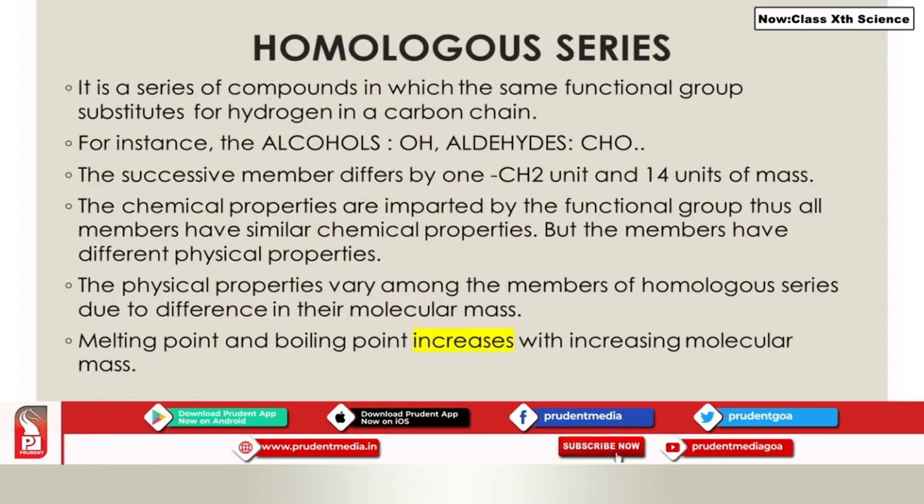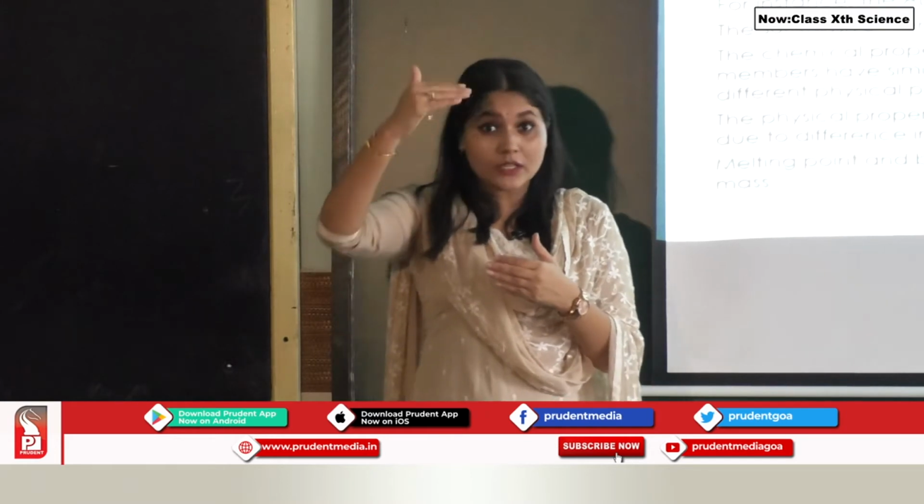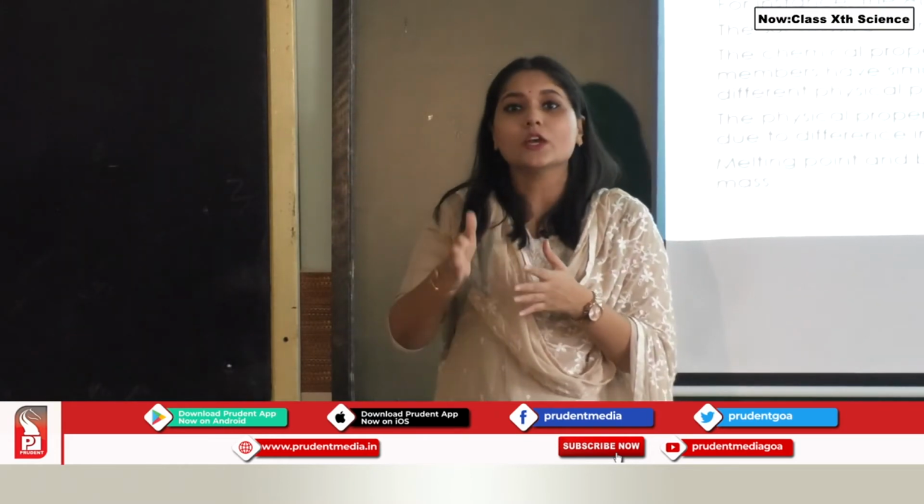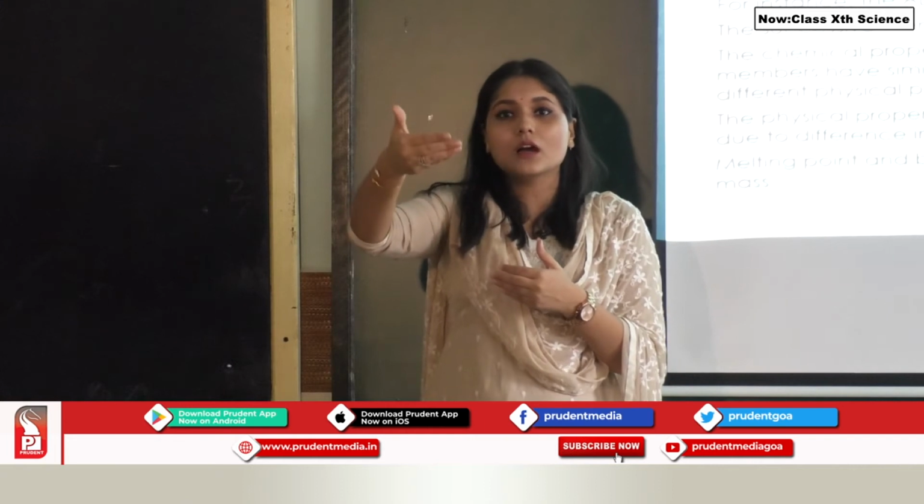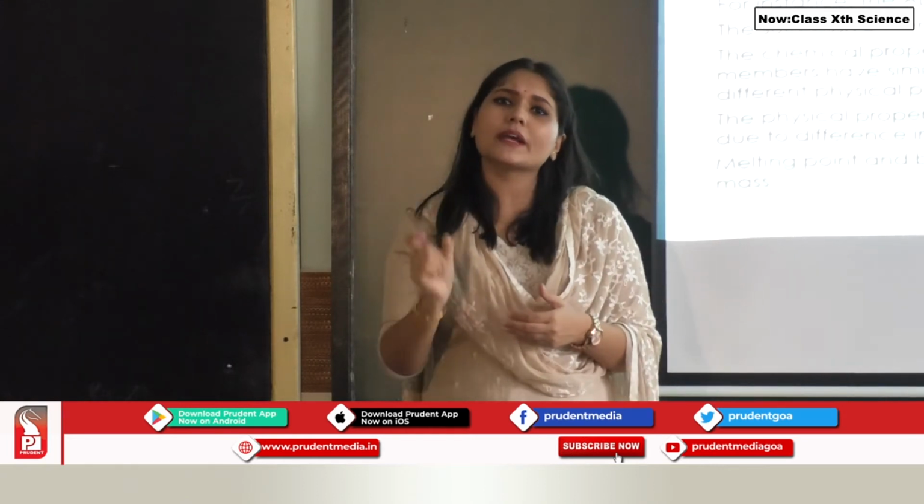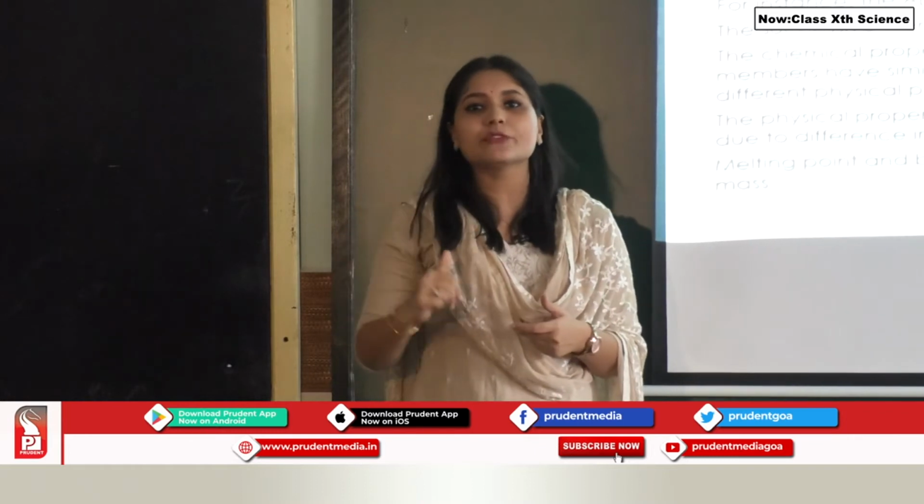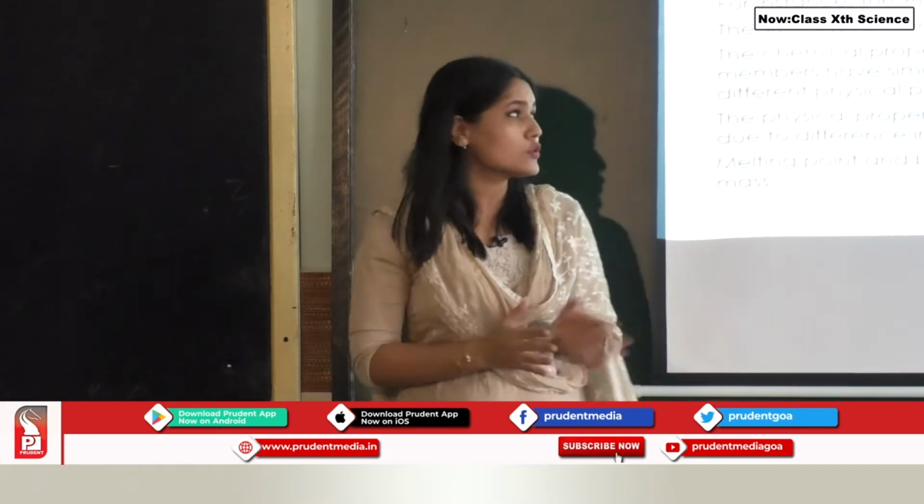So in case of homologous series, the series is going to consist of the same functional group. For instance, if you have alcohols, the functional group will be OH. If it is aldehyde, the functional group will be CHO. The successive members differ by 1 CH2 unit and 14 units of mass. So every functional group, when you go down the series, you will realize that when you move from one compound to the other, they differ just by a CH2 unit, and the mass difference between the two is 14, which we will see soon.